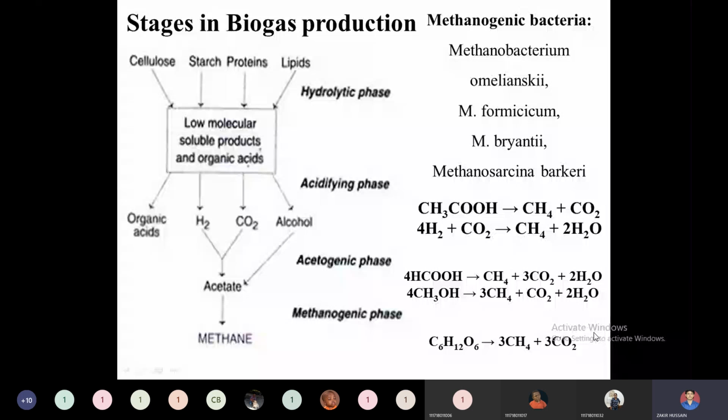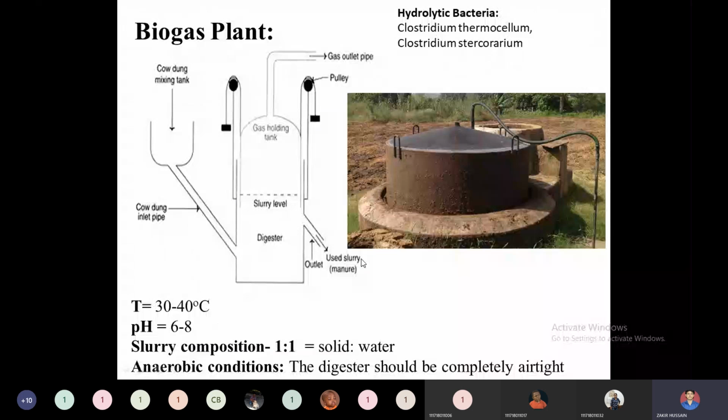These are the stages involved in the biogas plant we just referred to. Now we have to see what the overall biogas plant looks like. This is an example of an already installed biogas plant. In detail, technically the biogas plant looks like this, whereas physically the outer side of the biogas plant looks like this. This is called a digester, or digester column, or biodigester, where anaerobic digestion takes place.